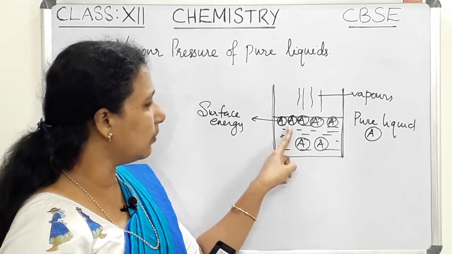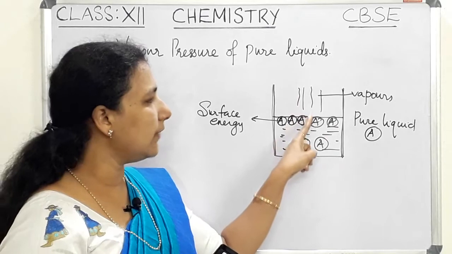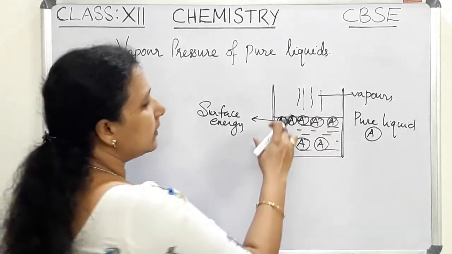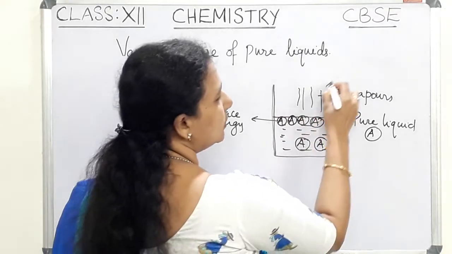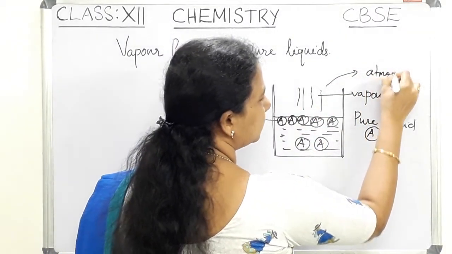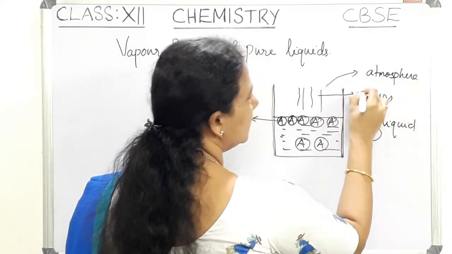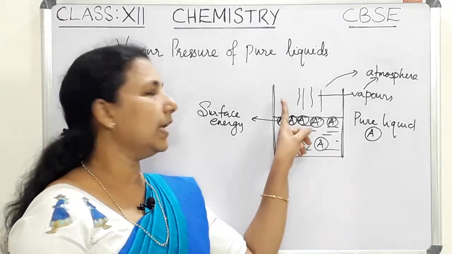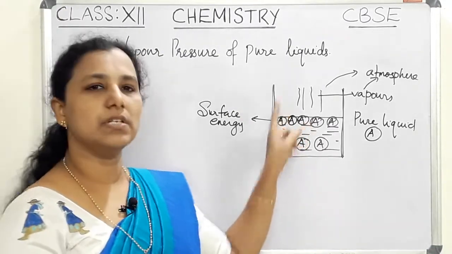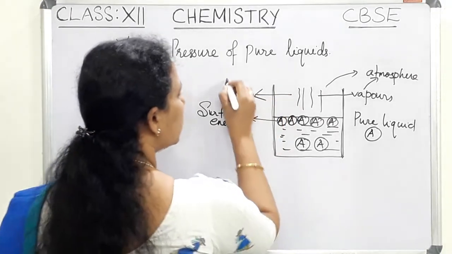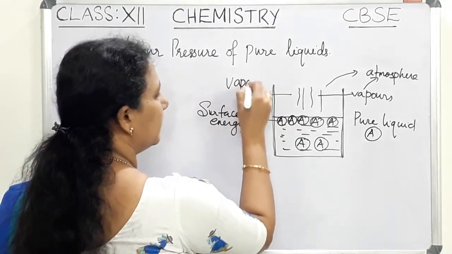They will try to escape from the liquid in the form of vapors, and since it is an open container, these vapors will go into the atmosphere. So we cannot say that there is a pressure on the surface of the liquid.